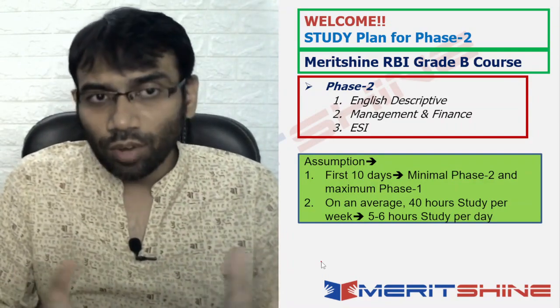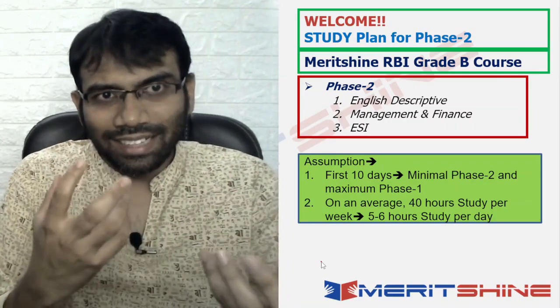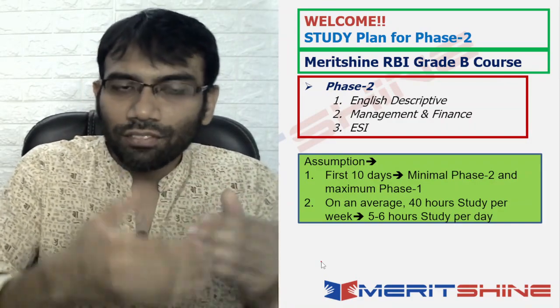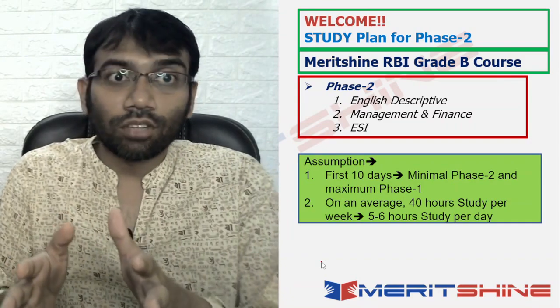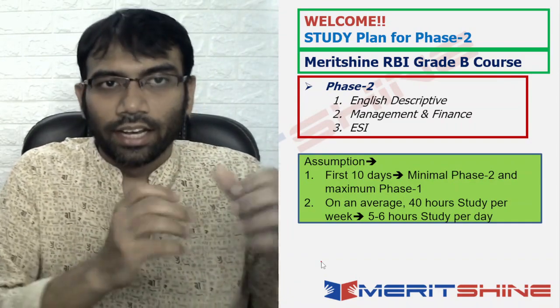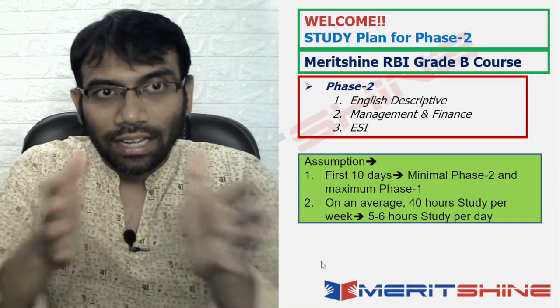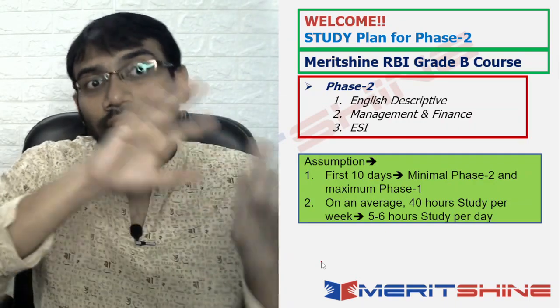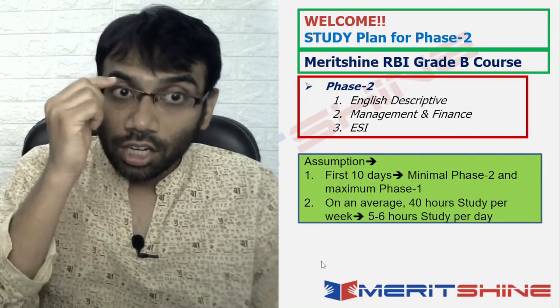If you have gone through the Phase 1 plan, you know that after the first 10 days, almost 50 to 60% of your day would go to Phase 1, and the remaining 40 to 50% of the time would go to Phase 2. We will discuss what to do in that 40 to 50% of the time before Phase 1, and what to do with the 100% of the time you will get after Phase 1, topic wise.